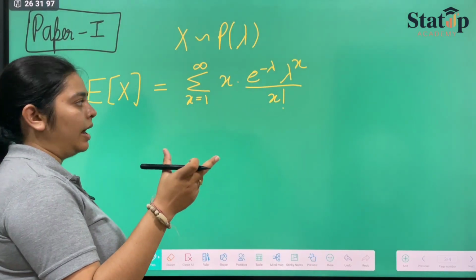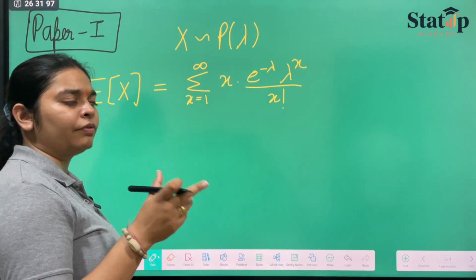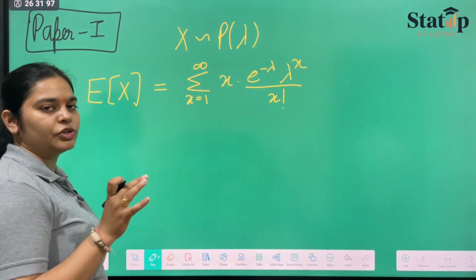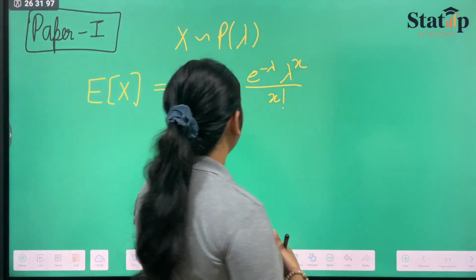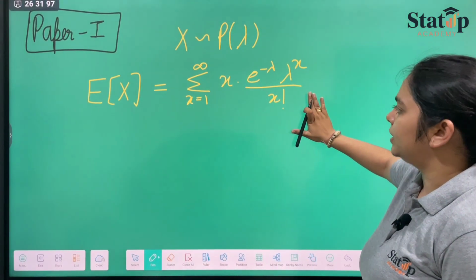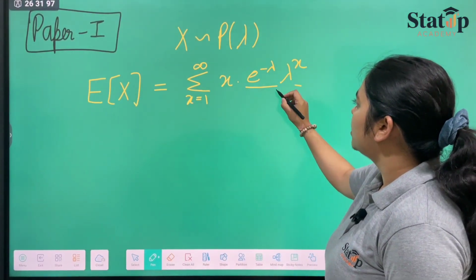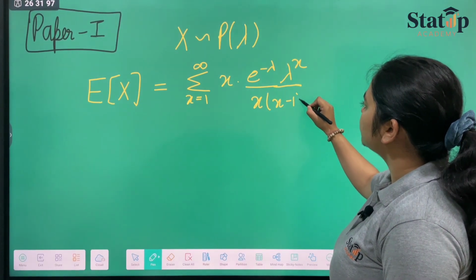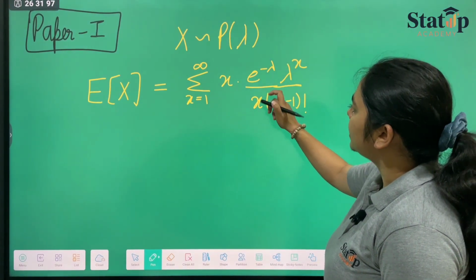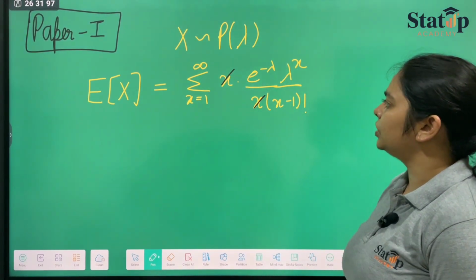Summation x goes from 1 to infinity is the same as summation x goes from 0 to infinity. Now in the denominator we have x factorial. Instead of x factorial, we can write x minus 1 factorial, because this x and the numerator x will get cancelled with each other.